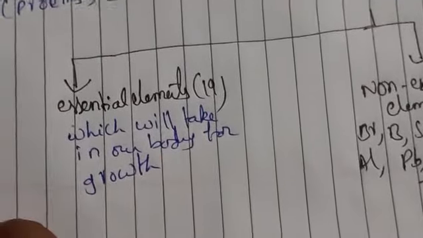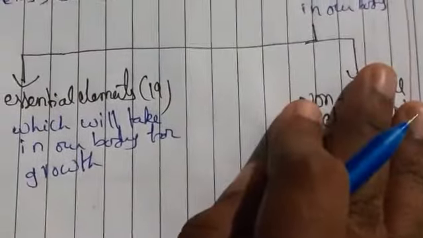We call them essential elements. Without these elements we can't survive, and sometimes it may even lead to death. Coming to non-essential elements, they are not synthesized in our body. Even if we do not take these elements, our body can survive. Those we call non-essential elements.